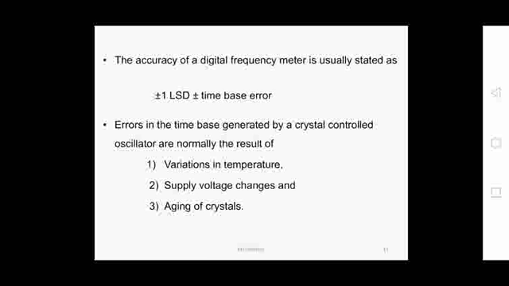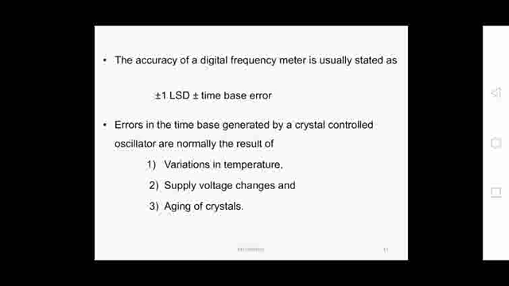When the temperature varies, there will be a variation in the frequency generated by the crystal controlled oscillators. So we may have errors in the time base due to crystal controlled oscillators. What are the variations that cause the errors?